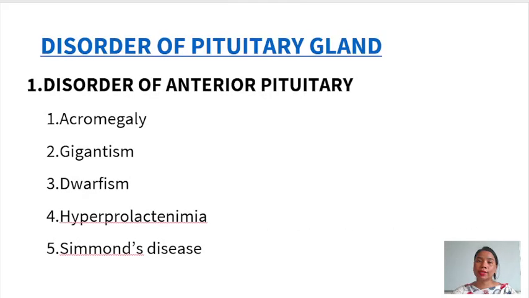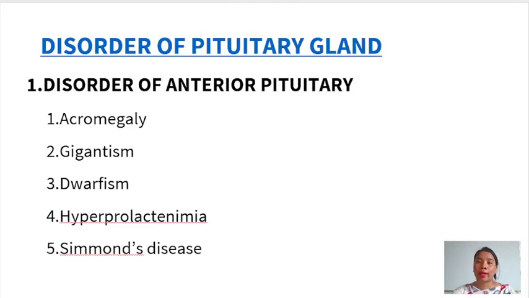The endocrine system, as we all know, is a system which consists of various different glands. These glands produce or secrete various hormones. These hormones are essential for the growth and development of our body and also for the various functions of our body organs. First, we will see the disorders of the pituitary glands.